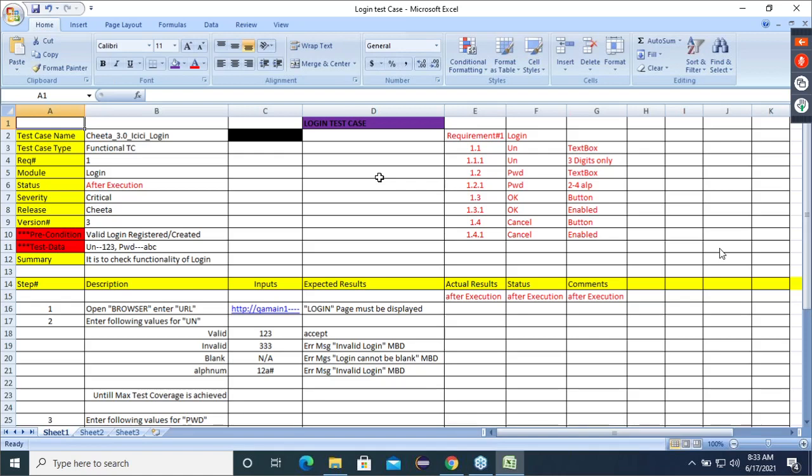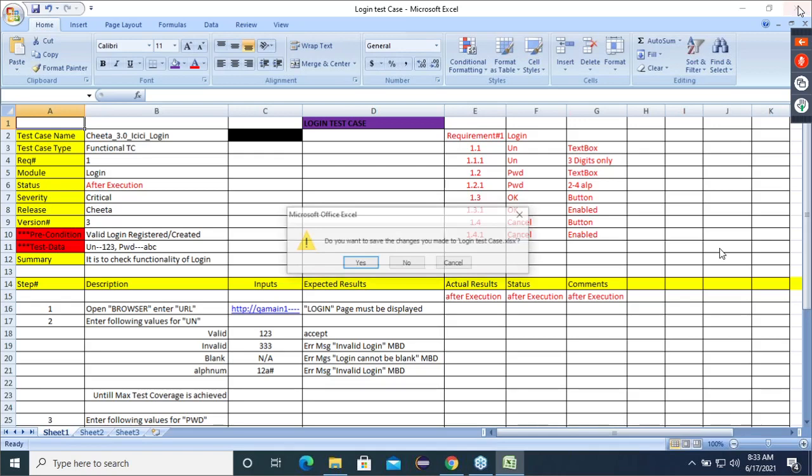So there may be 300 and 400 test cases also. Just remember this in your mind, how the test case looks like.